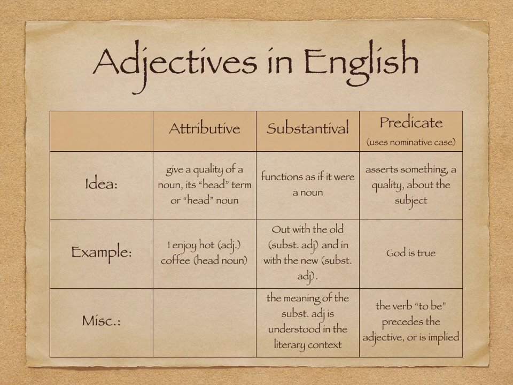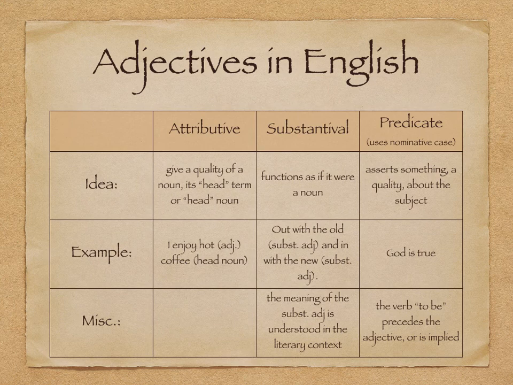Now let's look at each column here in order. The attributive gives a quality of a noun, the head term or the head noun, so it describes this head noun. I enjoy hot coffee, hot being the adjective to describe coffee. English adjectives can function substantively as if they are a noun. Out with the old, in with the new, right from Mounts here. Old is an adjective, but here it functions as a noun. The old thing, idea, person, whatever, in with the new. And the meaning of the substantive adjective is understood by the literary context.